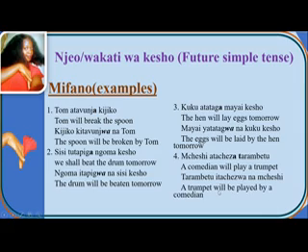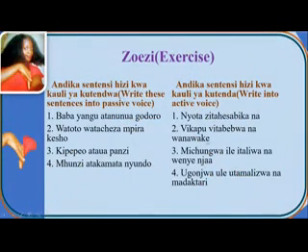A trumpet will be played by a comedian. Exercise I have put for you, exercise to do. So you pause a bit, then you do the exercise. Go through it and see how the sentences are changed from passive to active and from active to passive.